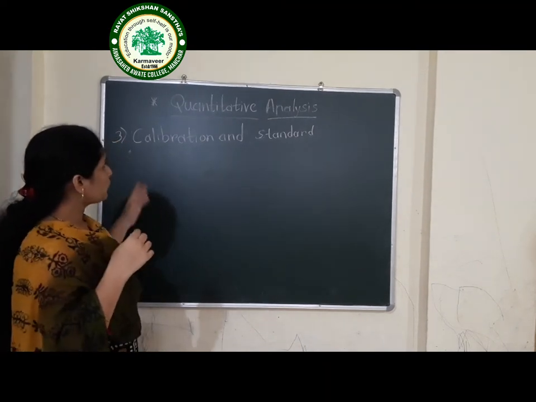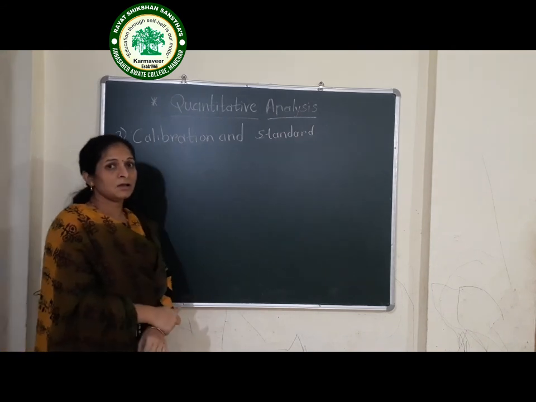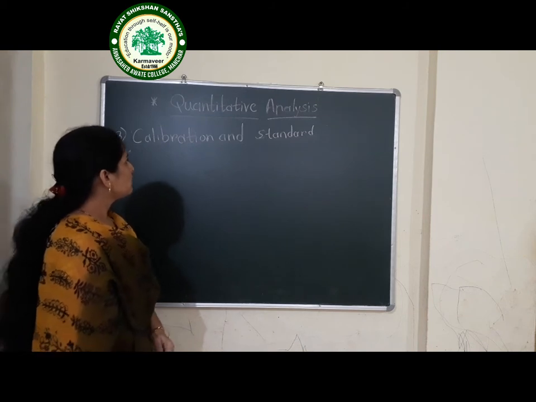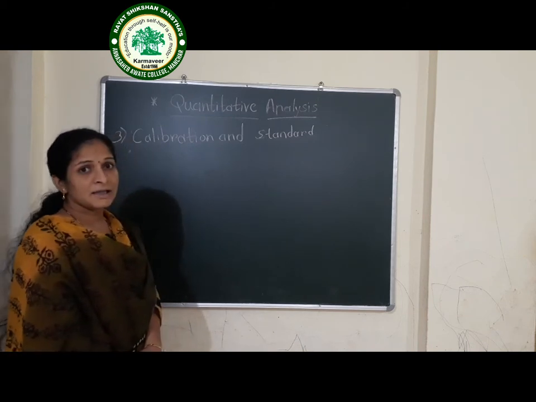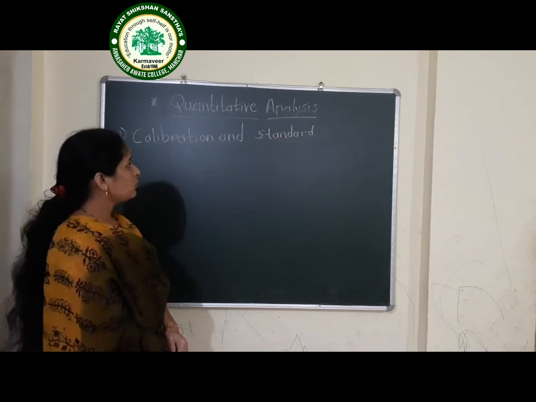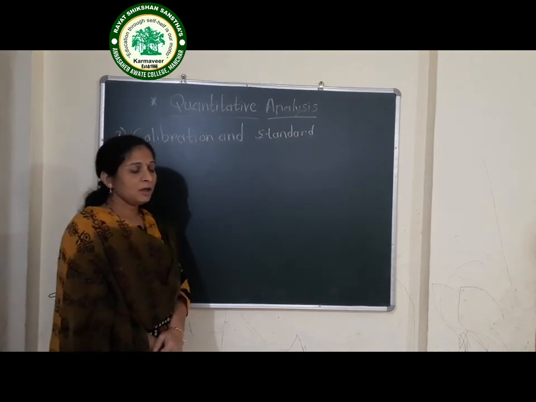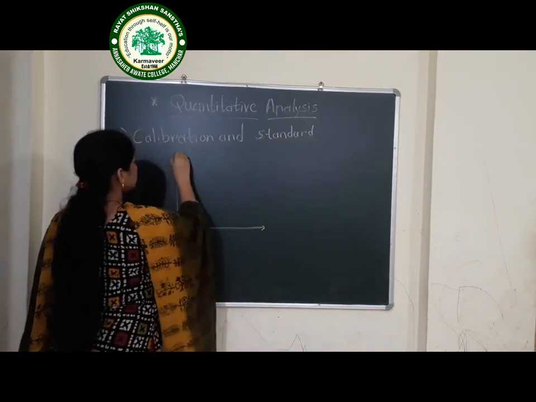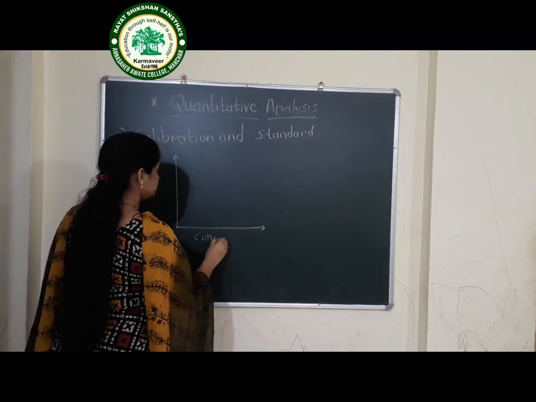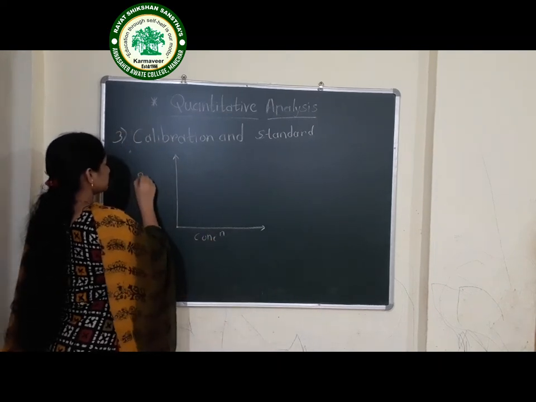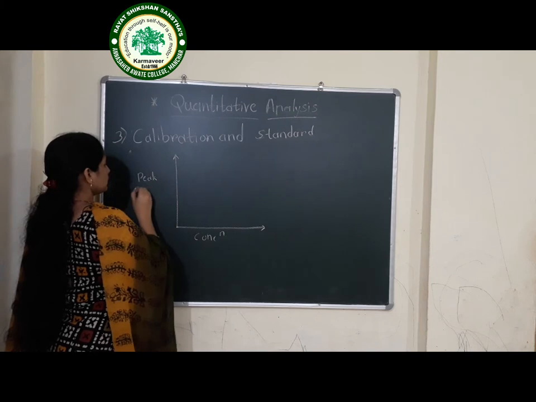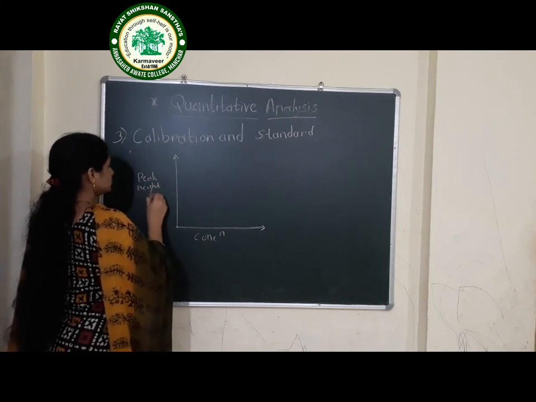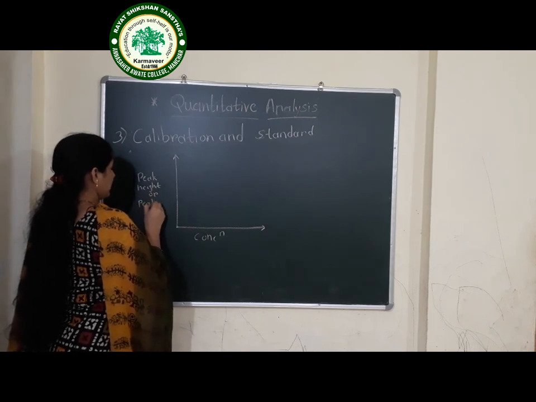This is the most appropriate method compared to the peak height and peak area methods. The calibration method is mostly used because we take a series of standards along with the unknown concentration. Then we plot the graph of concentration versus peak height or peak area.